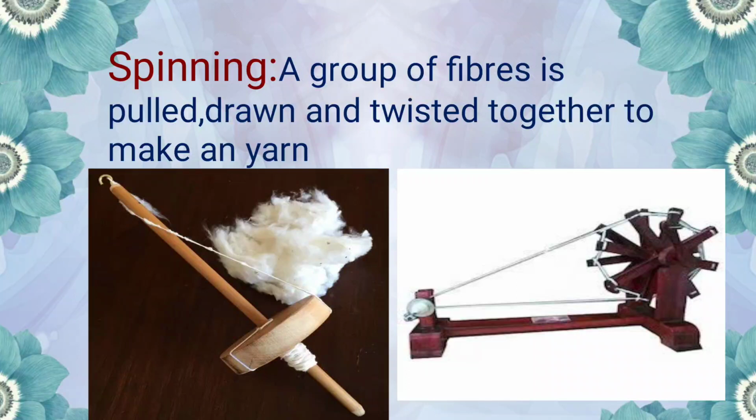The third process is spinning. A group of fibers is pulled, drawn and twisted together to make a yarn. Here we find two different traditional methods for spinning. One is takli and the other one is charkha. Our great grandfather, Gandhi, always used to spin the charkha.